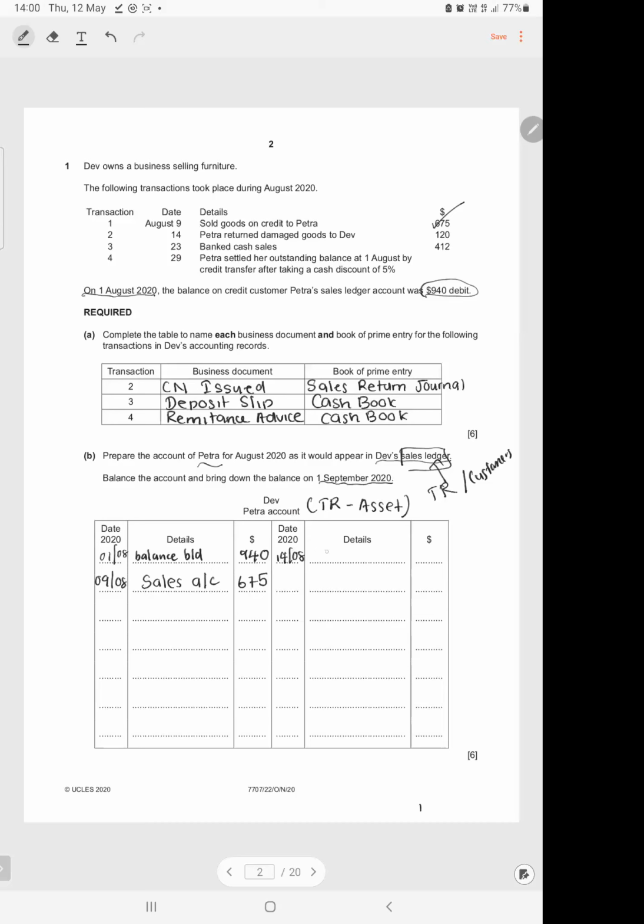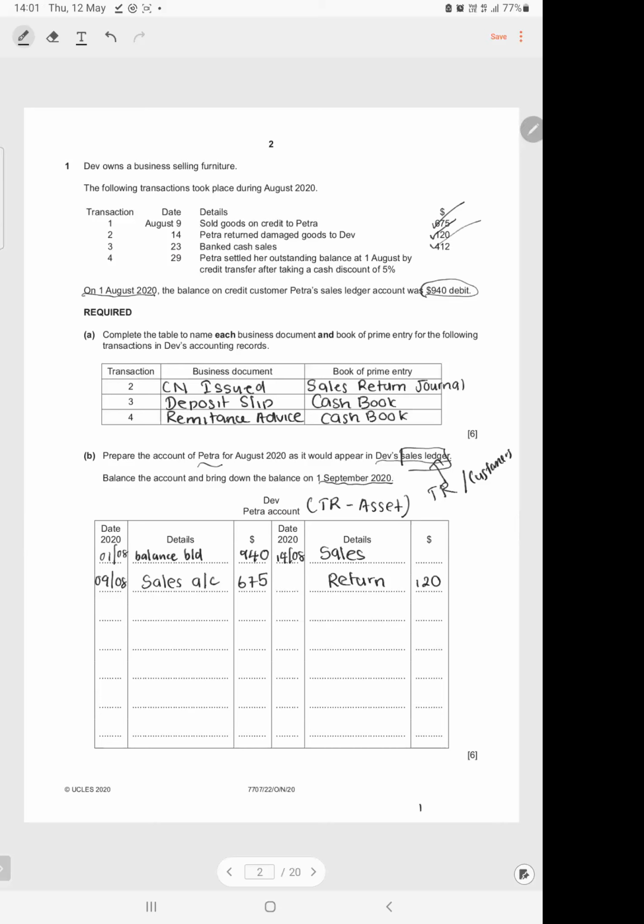So by debiting sales return, we're decreasing our income, and by crediting Petra's account, we're decreasing our asset 120. That transaction is done as well. Banked cash sales. Like I said, this is simply you took cash from your hand and deposited it into your bank account. There is no involvement with the customer's account. So the entry does not go to Petra's account.